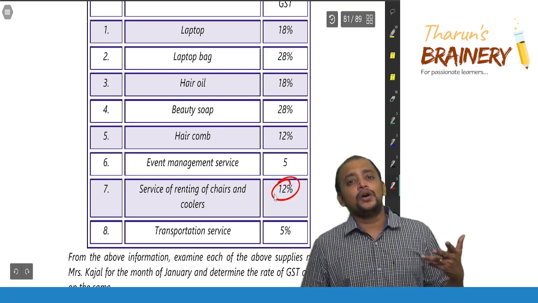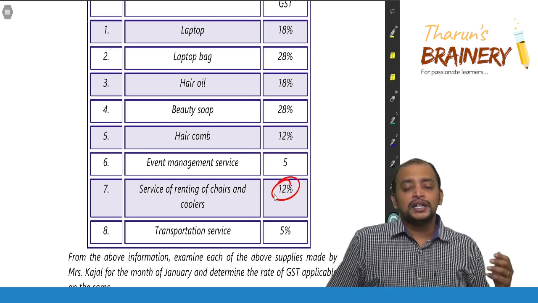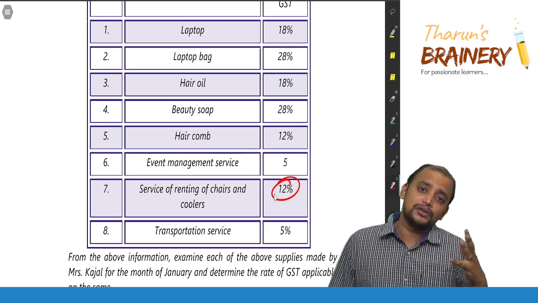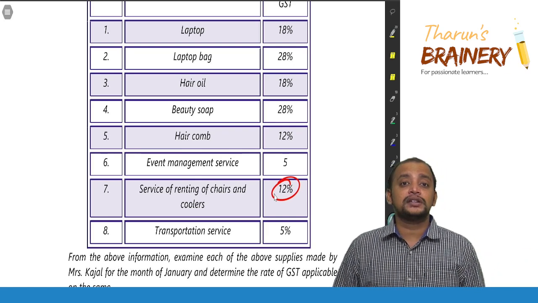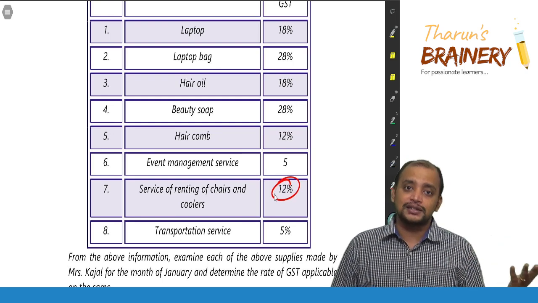But the rate anyhow is the same, sir. If we apply mixed supply also, the highest rate is 12. If we apply composite supply also, the principal supply rate is 12. So we need to take 12%. Both ways the answer is the same. See, in this case it's a coincidence that in both the cases the answer is the same. But it need not be the same in all cases.